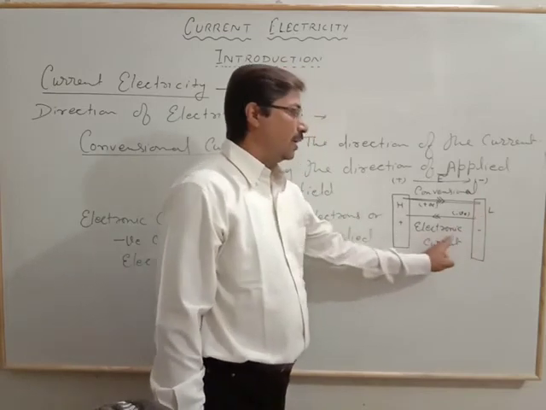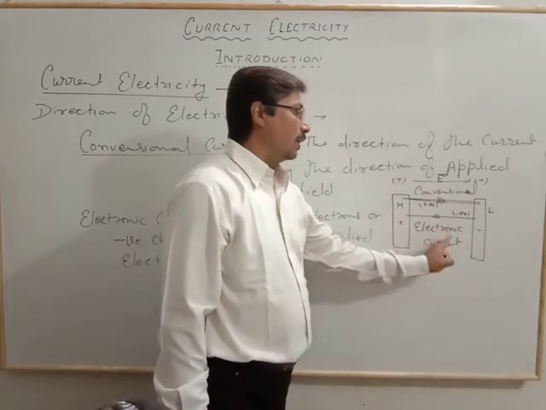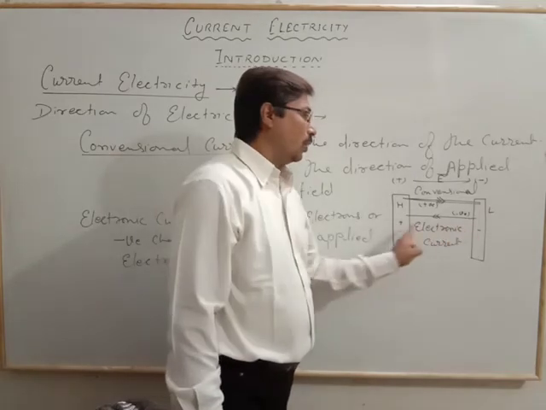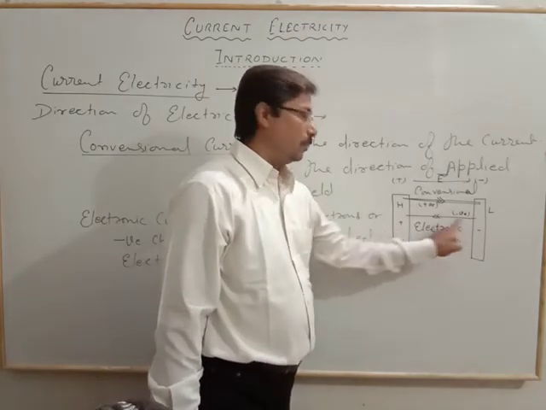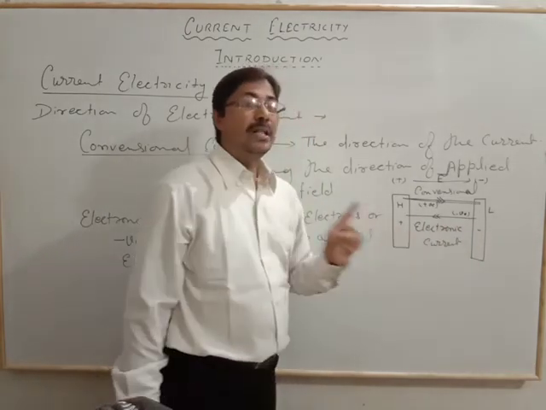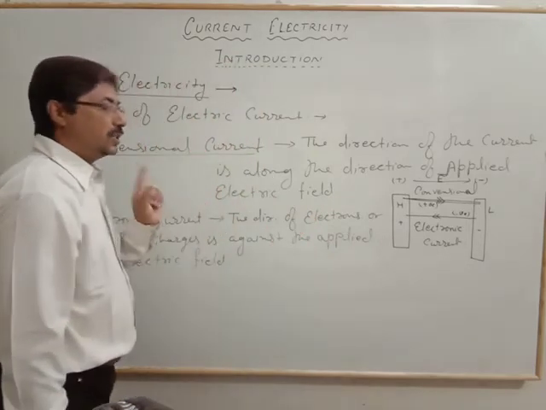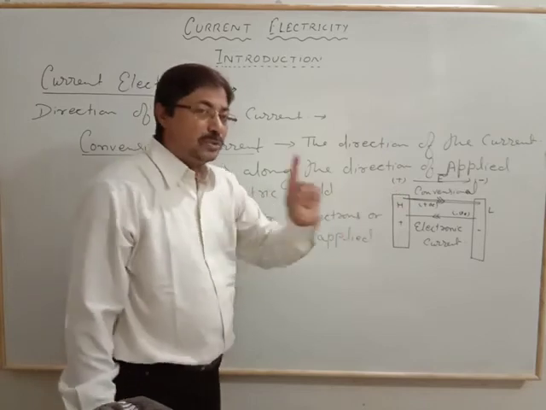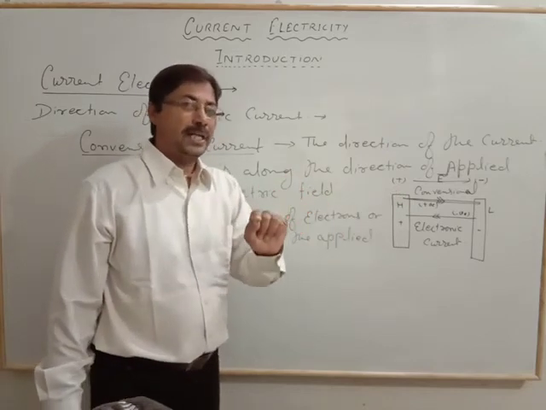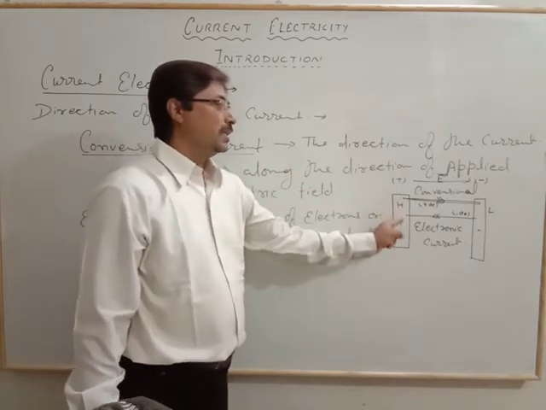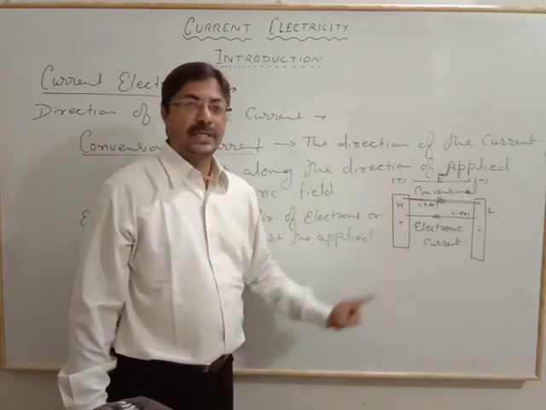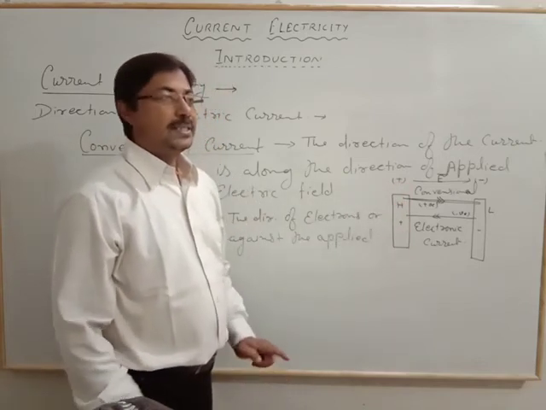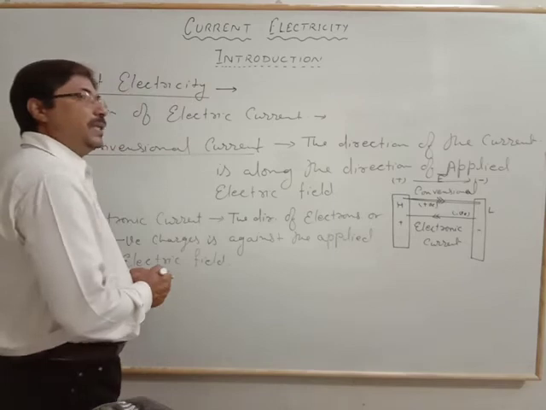Whereas when we are talking about the electron, it will move from the lower potential to the higher potential. All this is about the direction of the flow of the charge, and according to which charge it is, positive or negative, we name it the conventional or the electronic current. So this is about the direction.